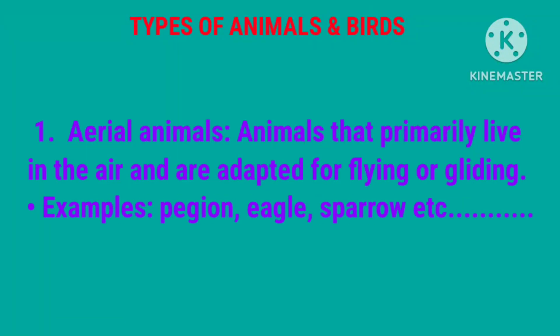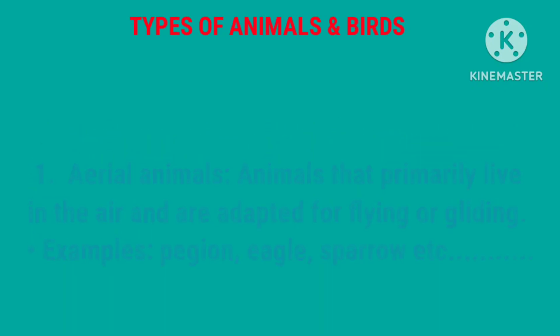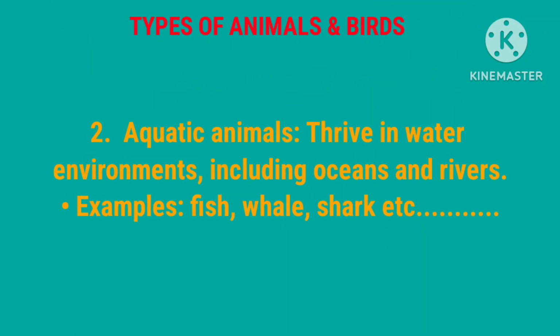First, aerial animals. Animals that primarily live in the air and are adapted for flying or gliding. Examples: pigeon, eagle, sparrow, etc. Second, aquatic animals thrive in water environments including oceans and rivers. Examples: fish, whale, shark, etc.